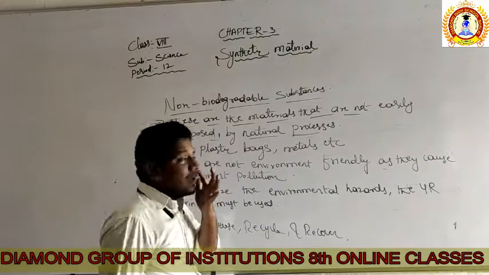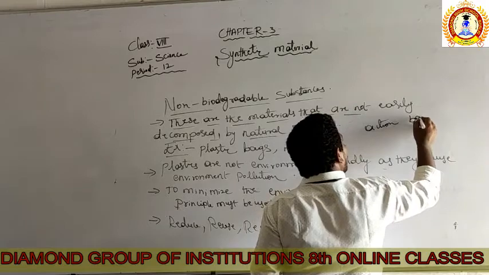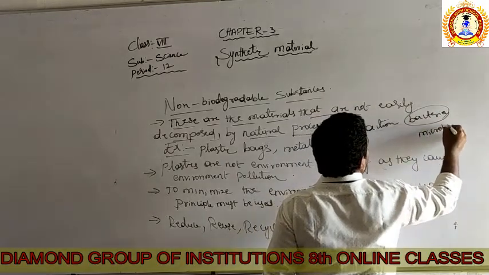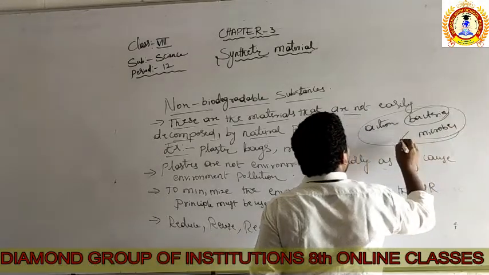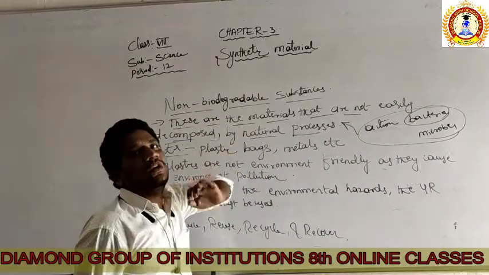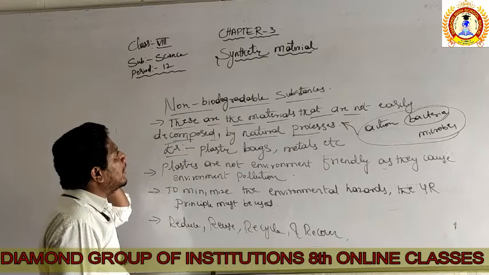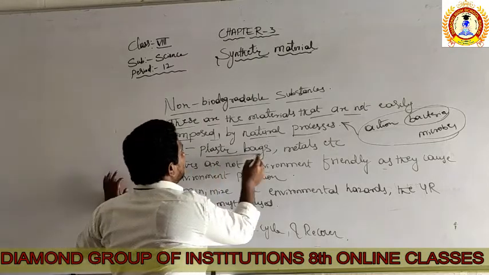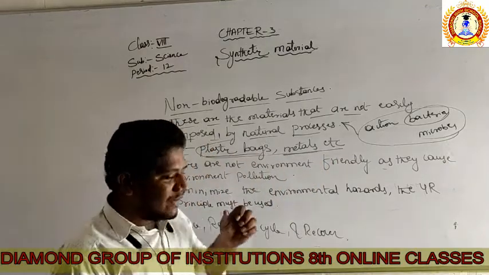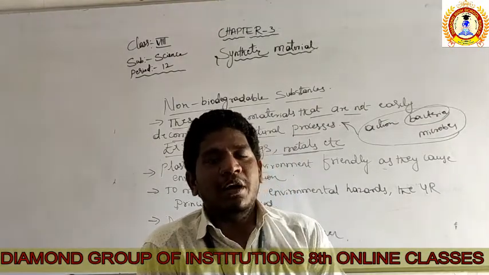Which are the natural processes? The action of bacteria, or we can say microbes. By the action of bacteria or microbes, the decomposition of non-biodegradable substances is not possible, right? So that is the reason they are called non-biodegradable substances. Example: plastic bags and metals, etc. The plastic bags and the metals come under the category of non-biodegradable substances.